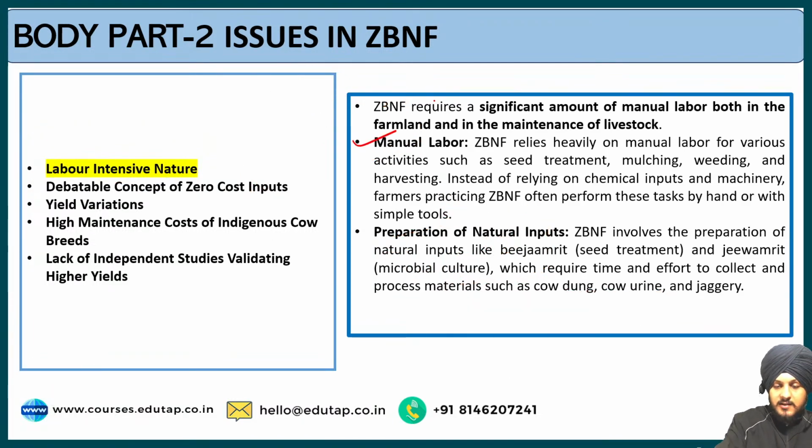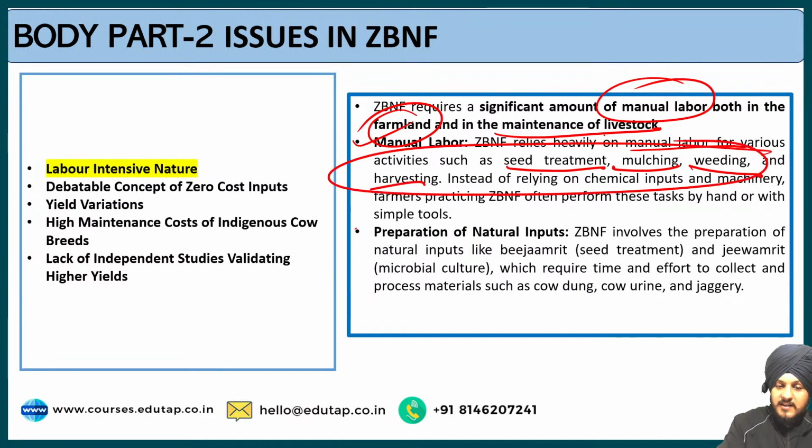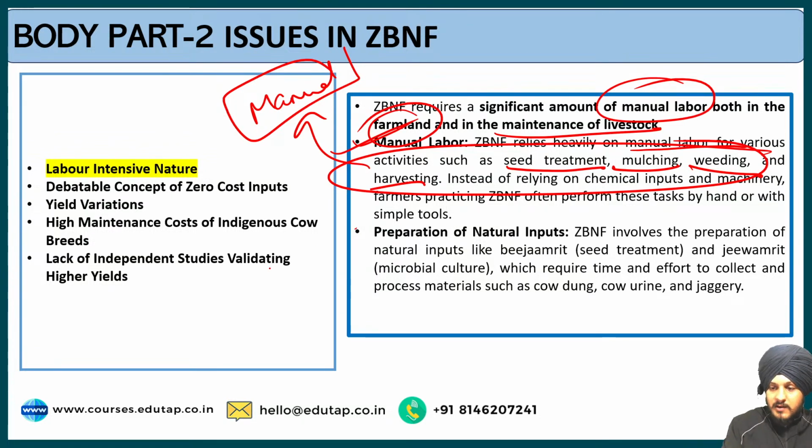So it leads to manual labor, and so zero budget natural farming requires a significant amount of manual labor, both in the farmland and also in the maintenance of livestock. It relies heavily on manual labor for various activities such as seed treatment, mulching, weeding and harvesting. All these techniques, the farmer will have to do by manual approach. So this increases the time and makes the process more labor intensive.